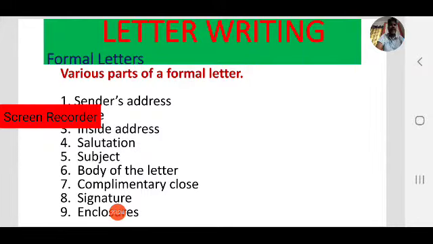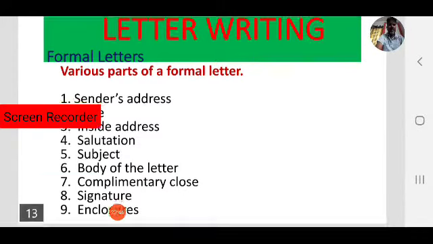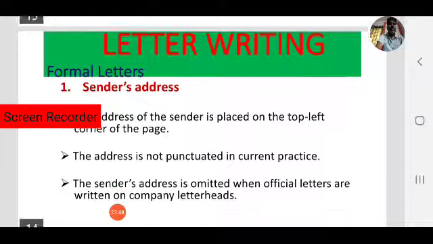Next, inside address, meaning to whom he wants to address, to the Principal, Government Degree College. Next, salutation, Dear Sir. Subject, body of the letter, complimentary close, signature and enclosures. So let us go into detail one by one.